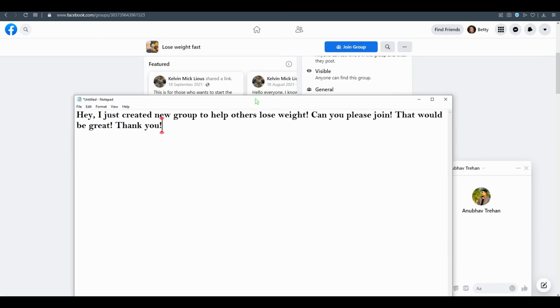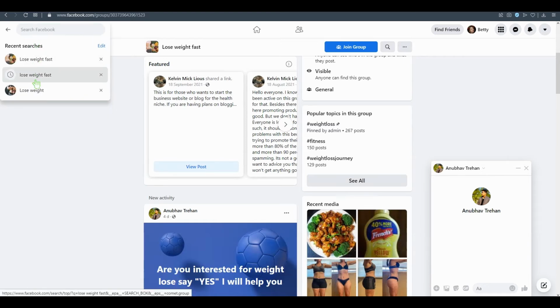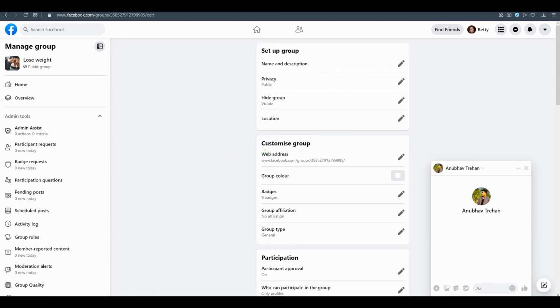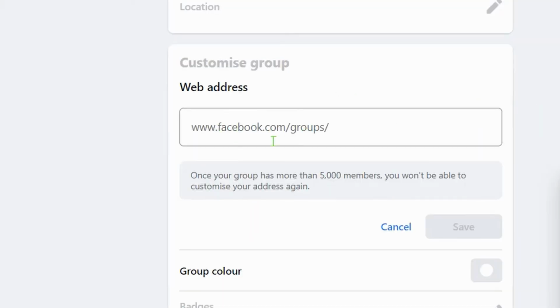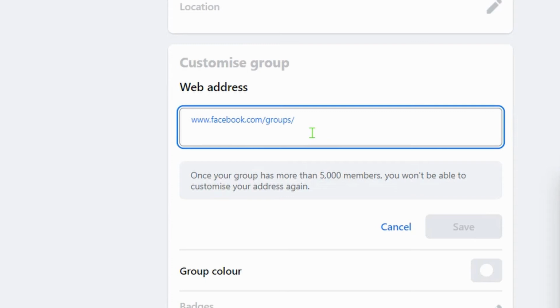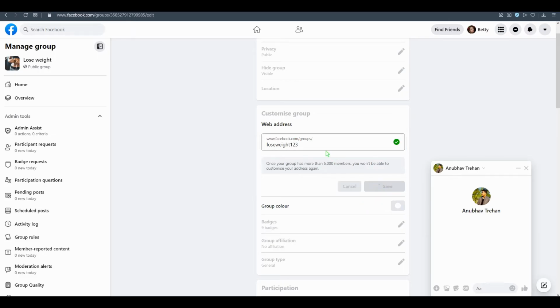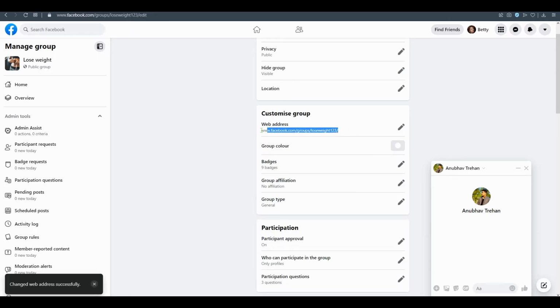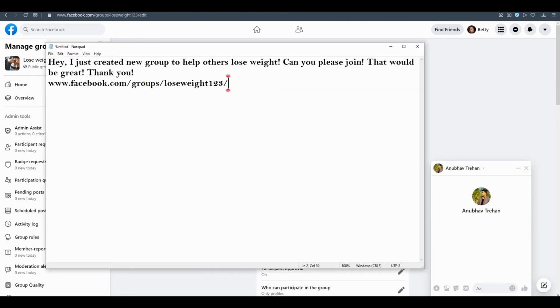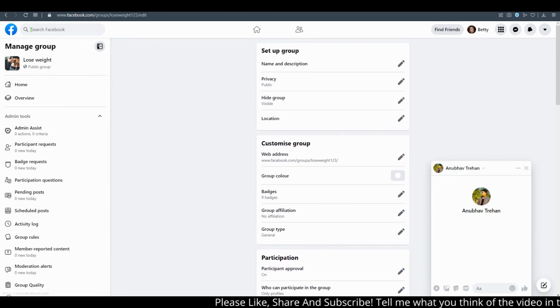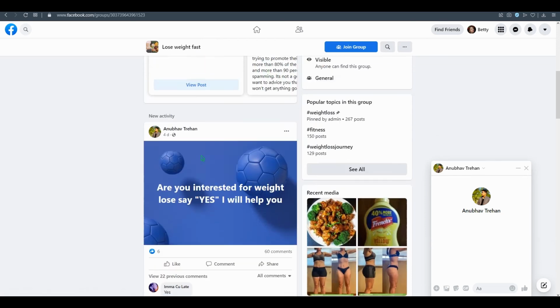Now, where is the group lose weight? Here, group settings, and copy this group link. Paste it here, and copy this message. Of course, make it your own unique.